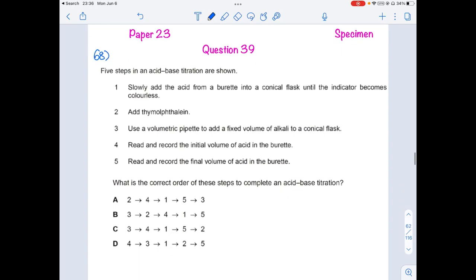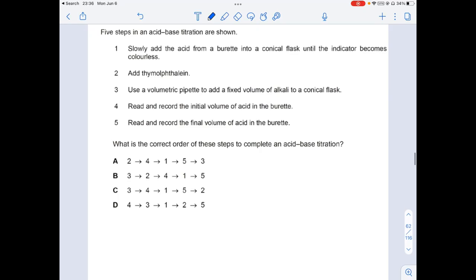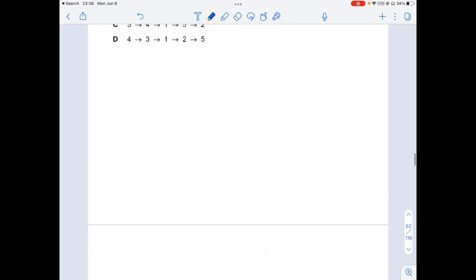5 steps in an acid-base titration are shown. Which is the correct order? First of all, in an acid-base titration, we take a conical flask and add a base over here. So first, either a base or an acid is taken. If acid is taken, we slowly add the base. If base is taken, we slowly add the acid.